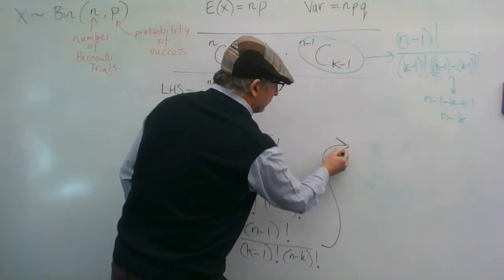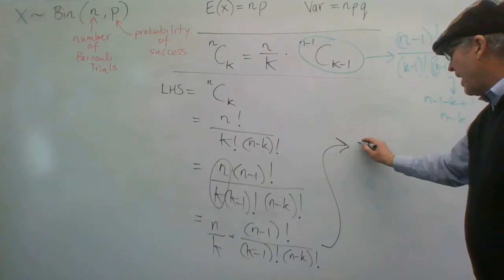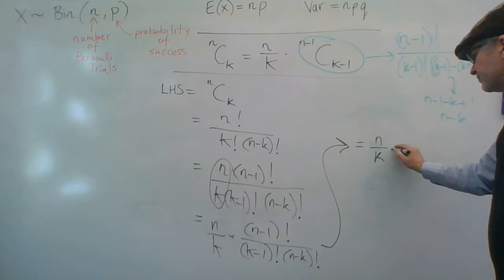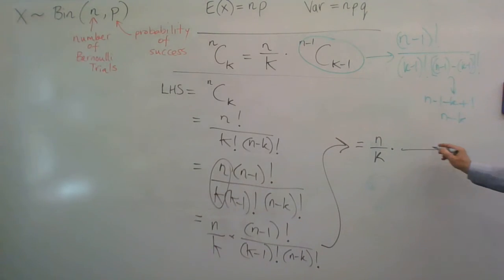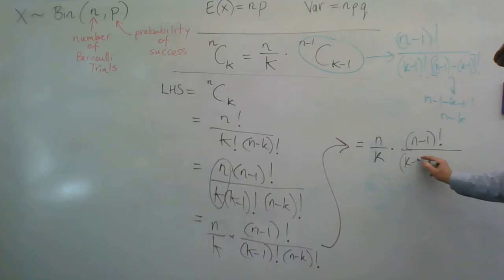So I'm going to write this as n on k times (n minus 1) factorial over (k minus 1) factorial times ((n minus 1) minus (k minus 1)) factorial.